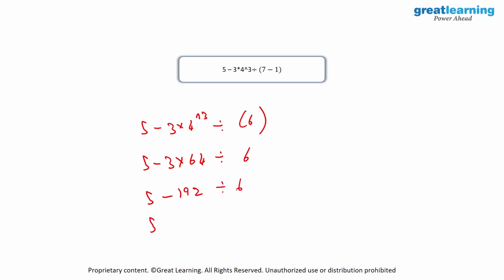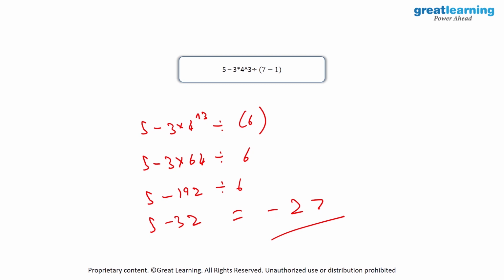Then after that, we need to give importance to division over here. So it'll be 5 minus 192 divided by 6. So 192 divided by 6 gives us a value of 32. So this will be 5 minus 32, and the final answer will be equal to minus 27.